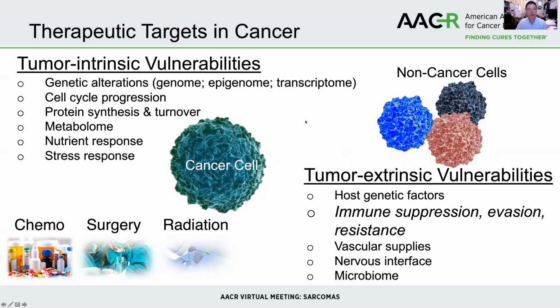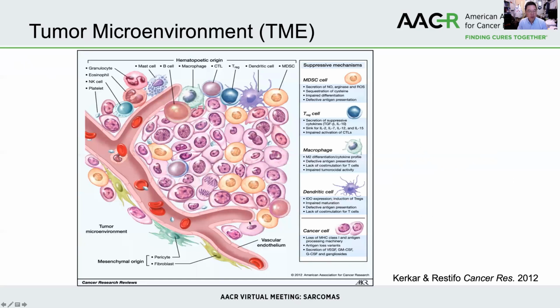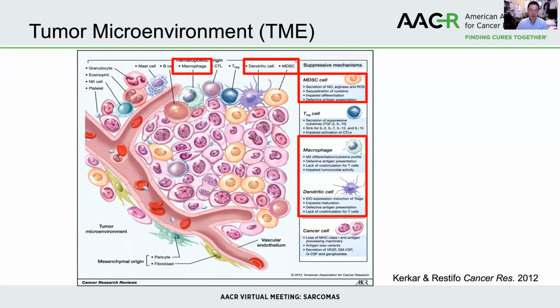However, recently, we have increasingly understood that non-cancerous cells in the tumor microenvironment also contribute and are potentially vulnerabilities we can target. And today I will focus on immune suppression, invasion, and resistance. The tumor microenvironment consists not only of dividing cancer cells, but also of multiple host-derived cells, including stroma, vasculature, as well as hematopoietic lineage cells, including macrophages, dendritic cells, or myeloid suppressor cells.